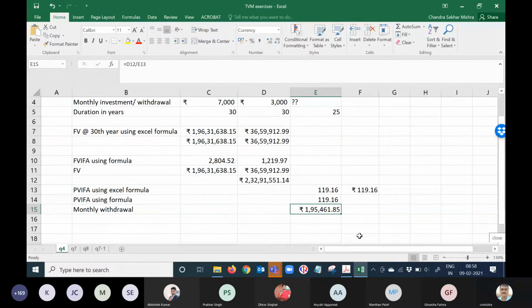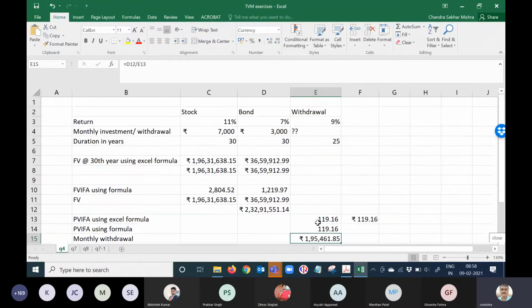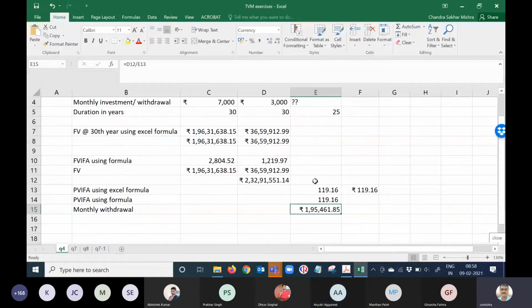Okay, let's do that. So the requirement is how much? 3 lakh rupees. Just one second, before you go on, you have a doubt? Okay, let me clarify your doubt, then I'll do another variety of problem. Yes, tell me.